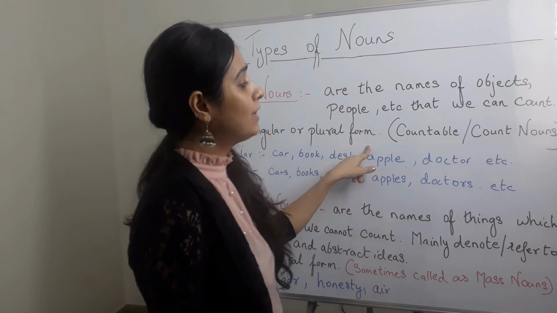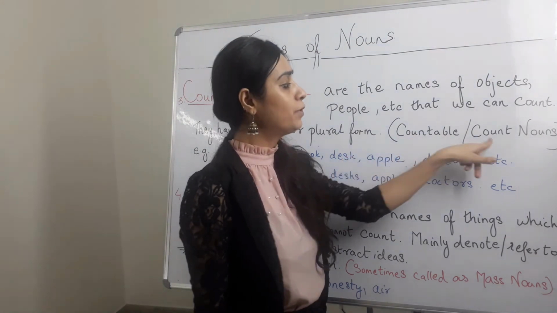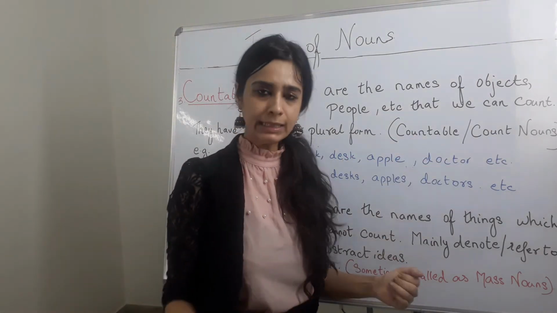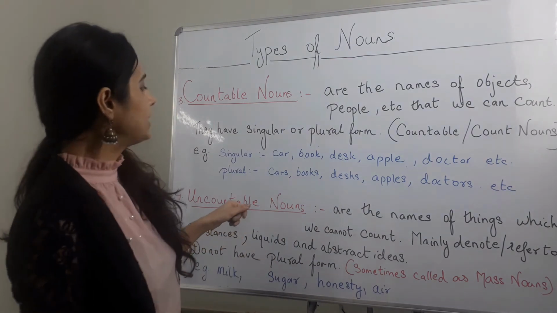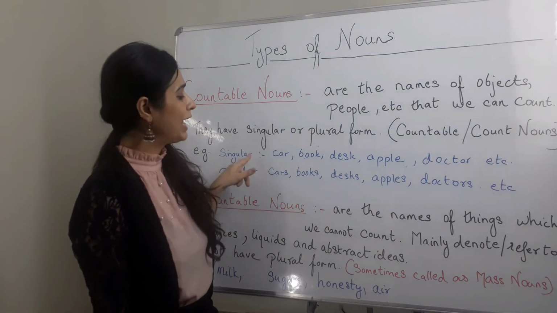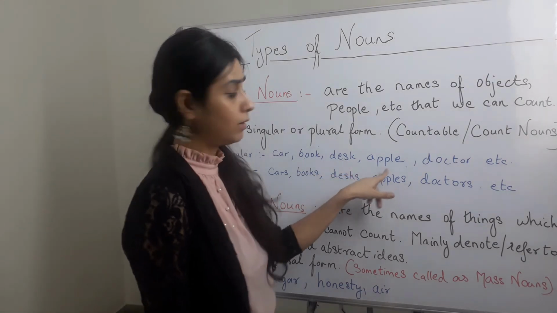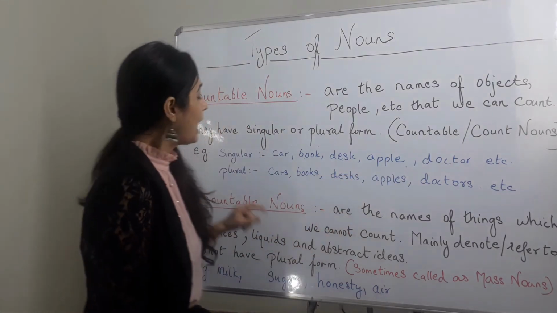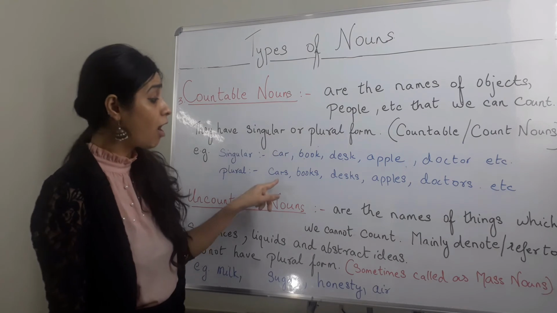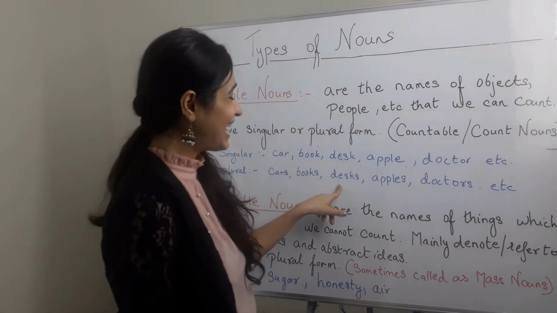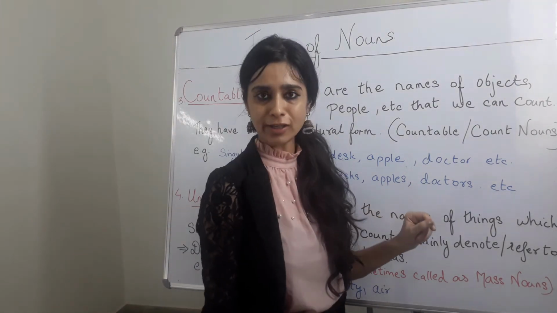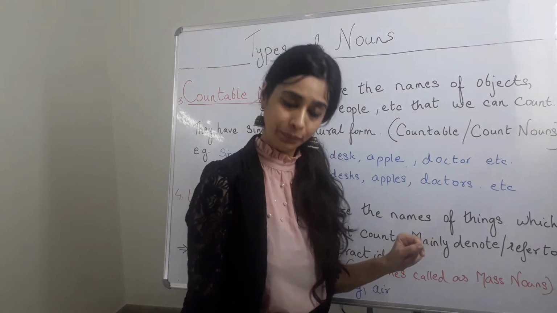And they're sometimes called count nouns. Let's see some examples of that. For example, in terms of singular, we have a car, a book, a desk, an apple, a doctor. In terms of plural, we have cars, books, desks, apples, doctors. Got the picture?